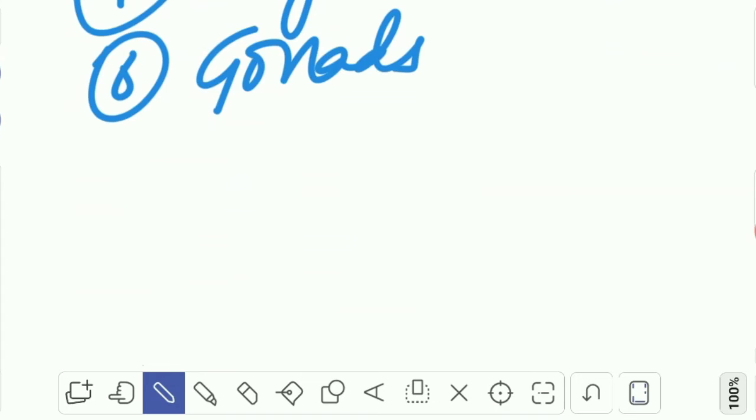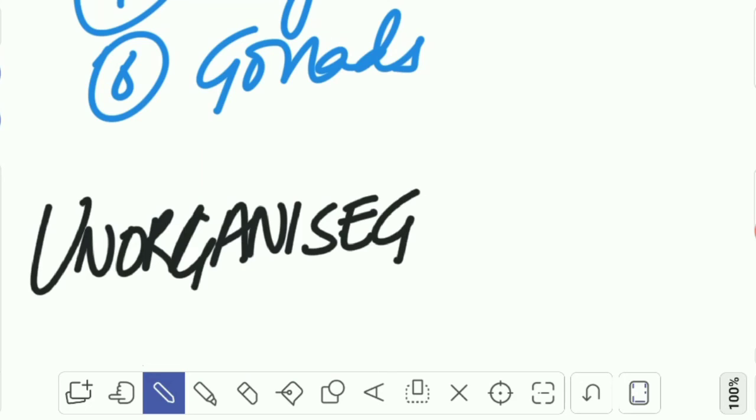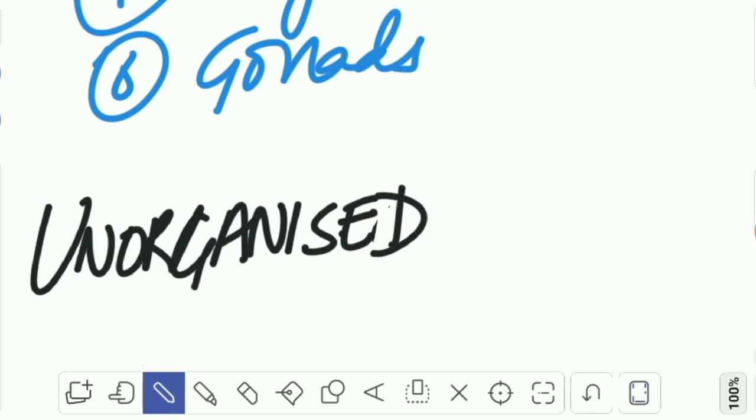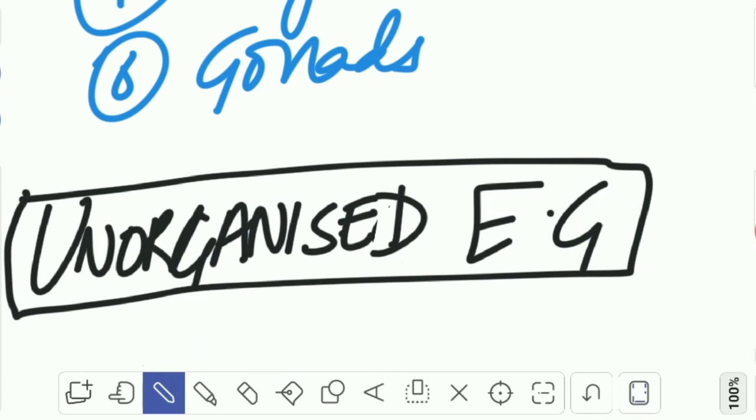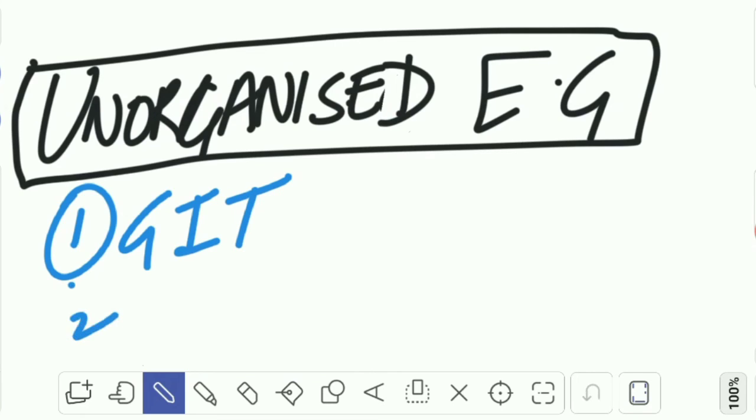The other type is unorganized endocrine glands. These are GIT, kidney,